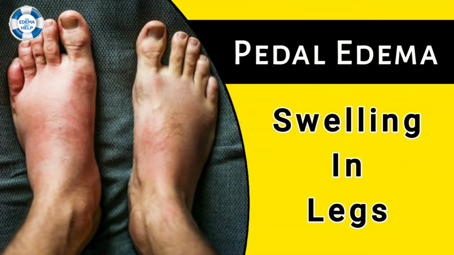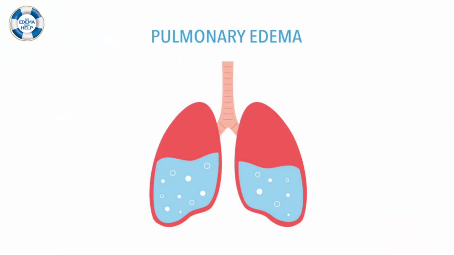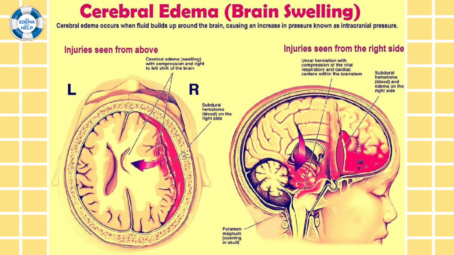So if it accumulates under the skin of the leg, it can be called pedal edema. If it accumulates excessively in the lungs, it is called pulmonary edema. If it accumulates excessively in the brain, it is called cerebral edema. So what are the causes of edema? Edema can be due to many causes.